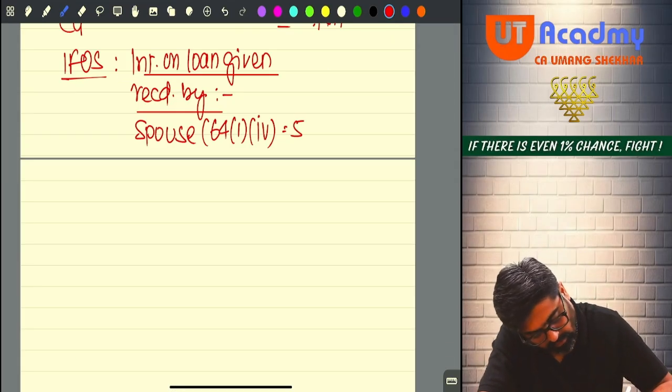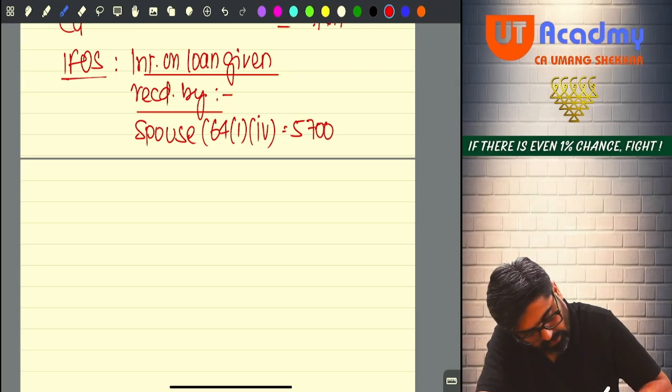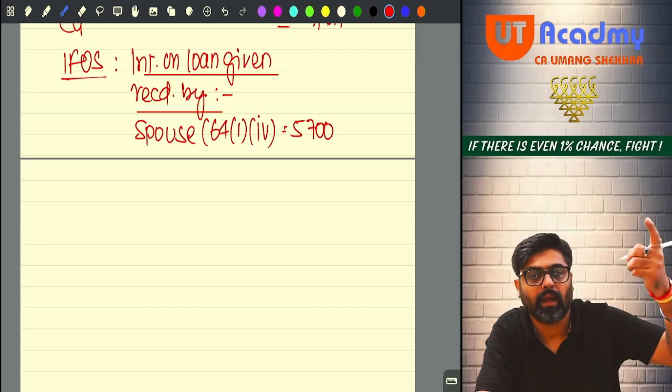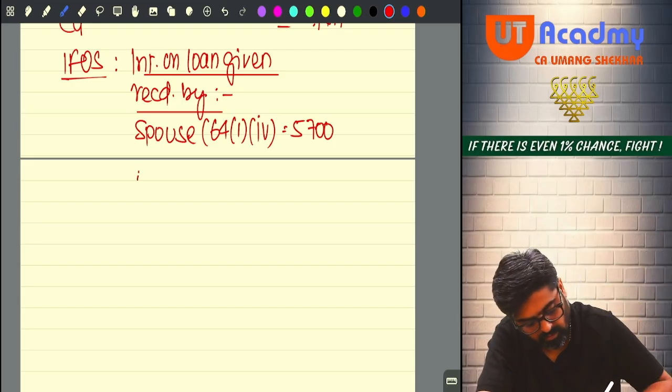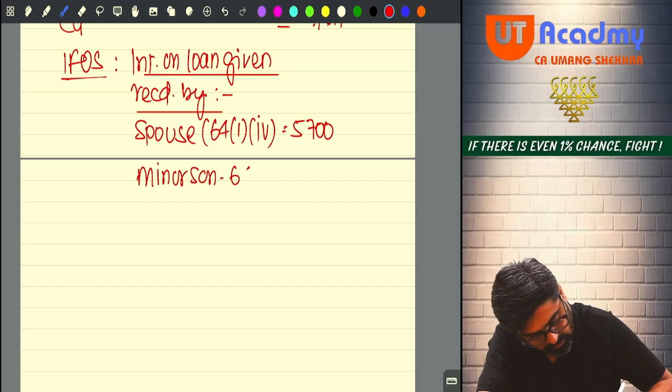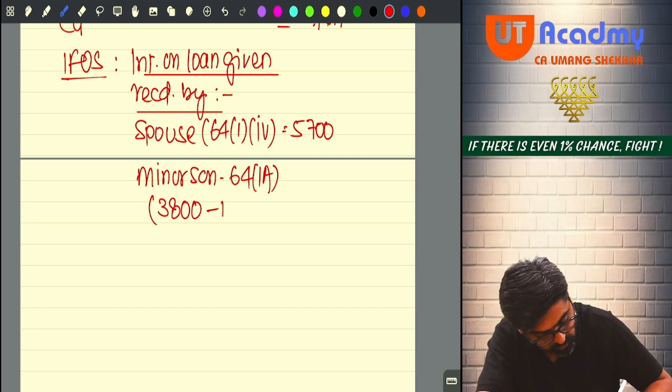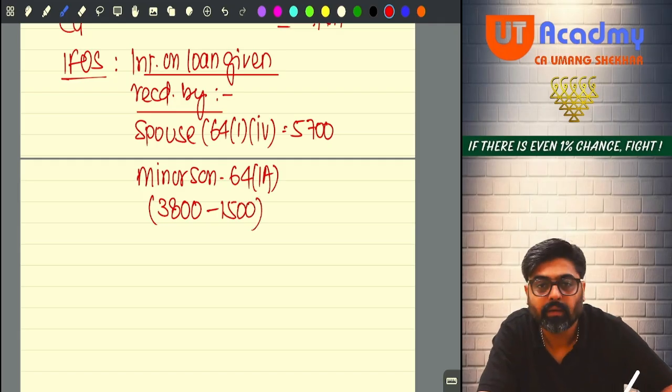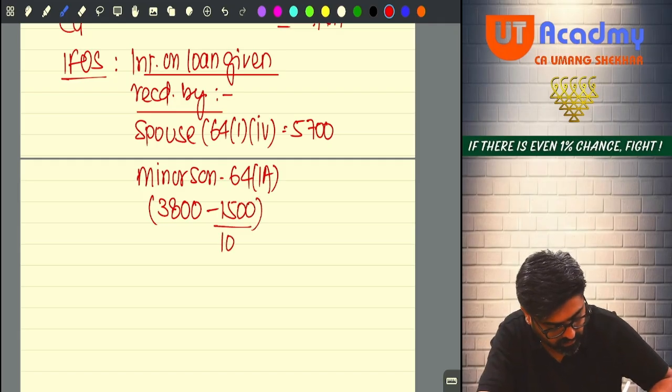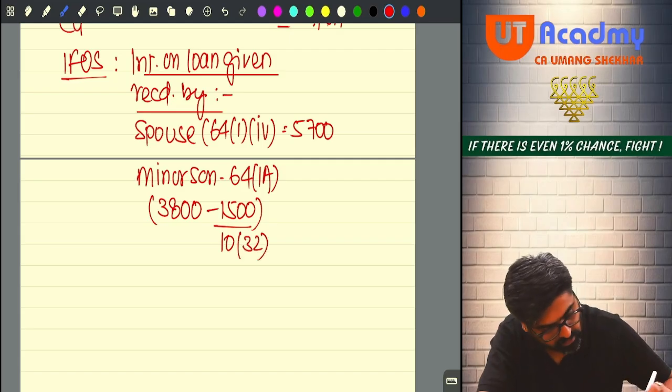It was 5,700. And interest on loan given to Rajesh and received by minor son. So this will be under 64(1)(a), amounting to rupees 3,800 minus 1,500 exemption under section 10(32). Yes or no? So 3,800 minus 1,500 will be 2,300.